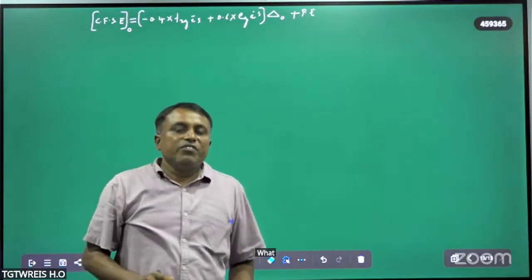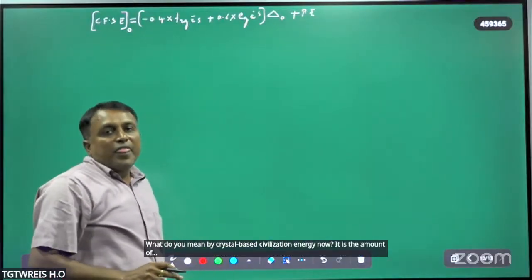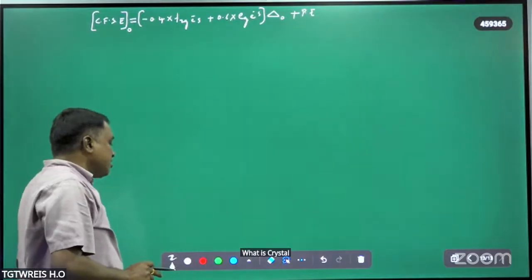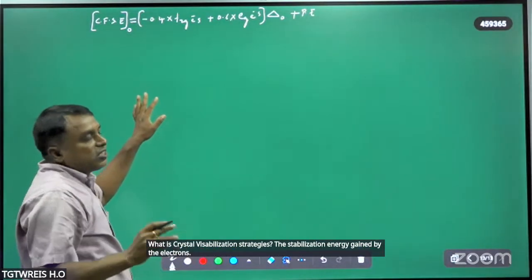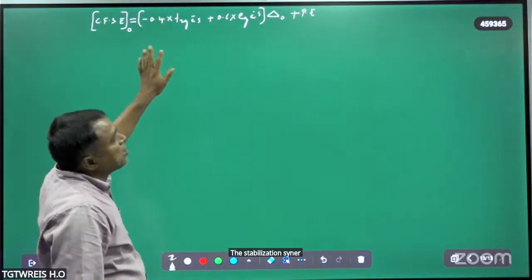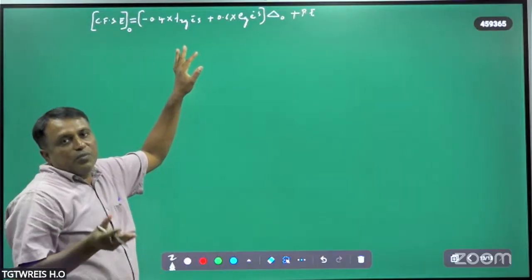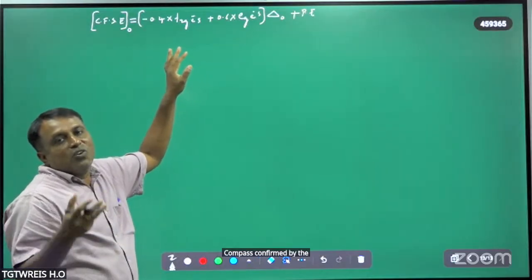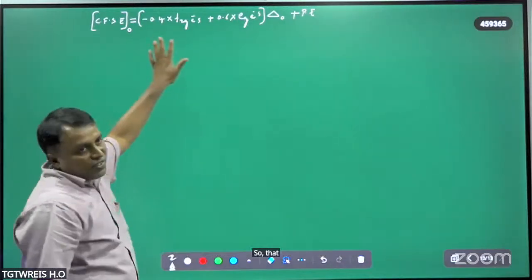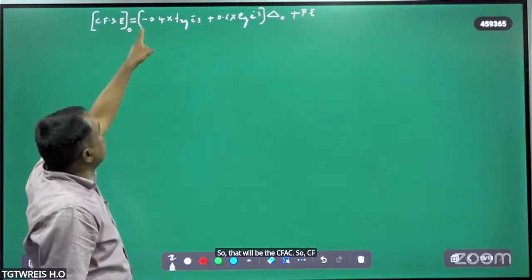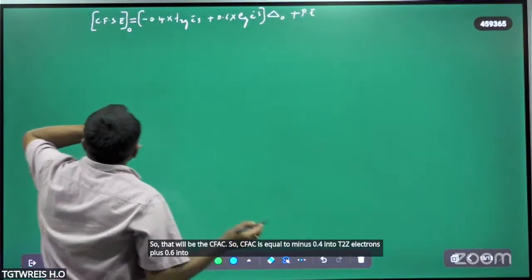What is meant by crystal field stabilization energy? It is the stabilization energy gained by the complex compound by the filling of electrons in the lower energy orbitals of the octahedral complex. So that will be the CFSE. So CFSE is equal to minus 0.4 times the t2g electrons plus 0.6 times the eg electrons.